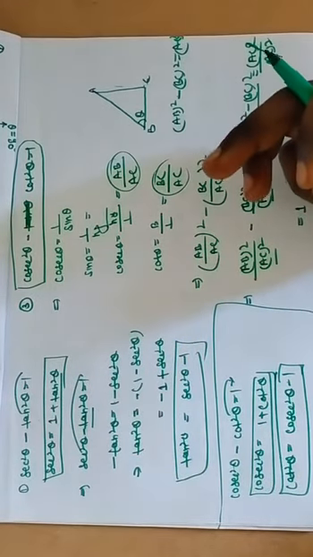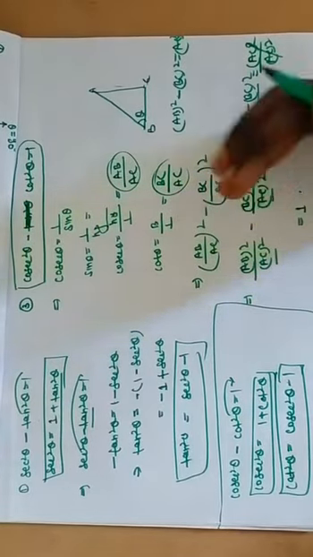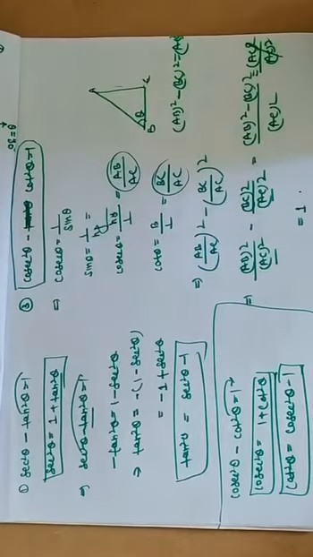We studied three identities, and with their help we can derive six more formulas, plus sin square plus cos square is equal to 1. So here we studied nine formulas and their proofs. Okay, thank you.